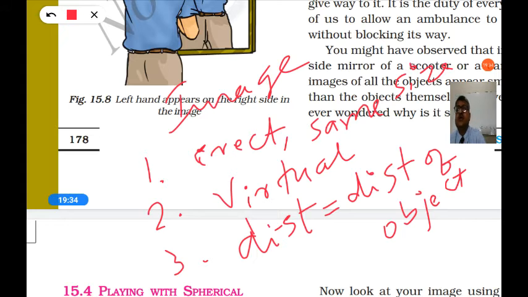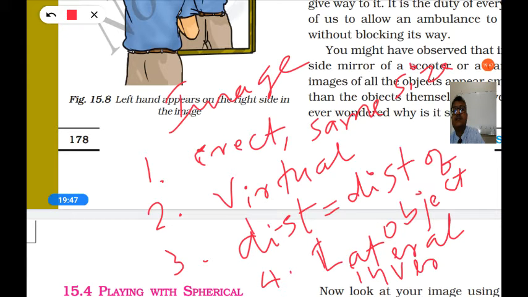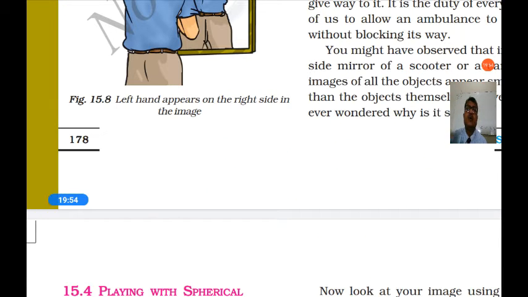And fourth, it is laterally inverted. So these are the four properties of a plane mirror.